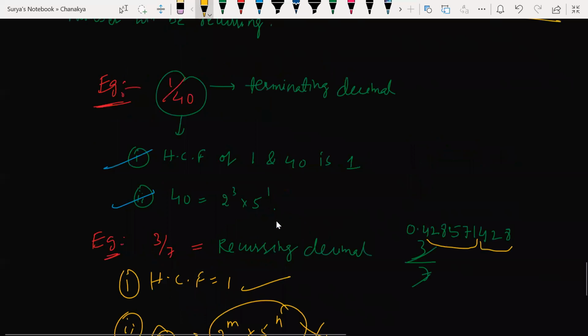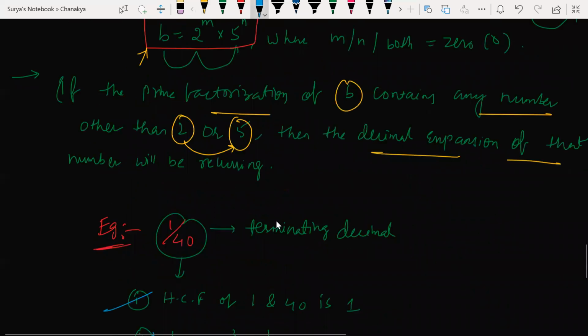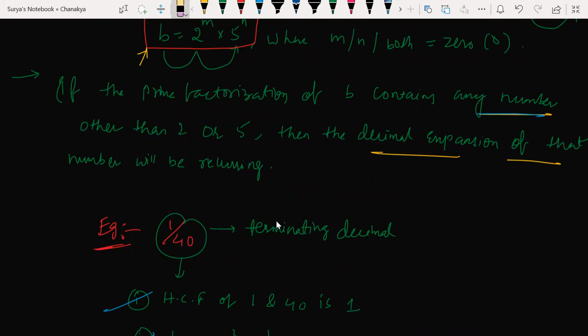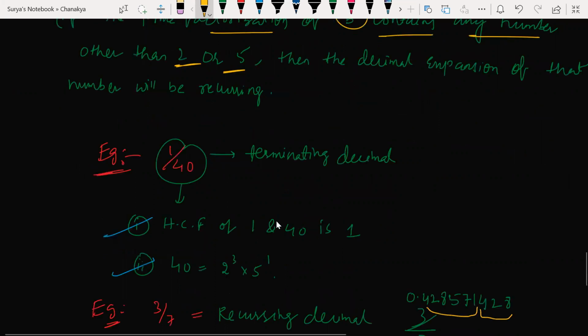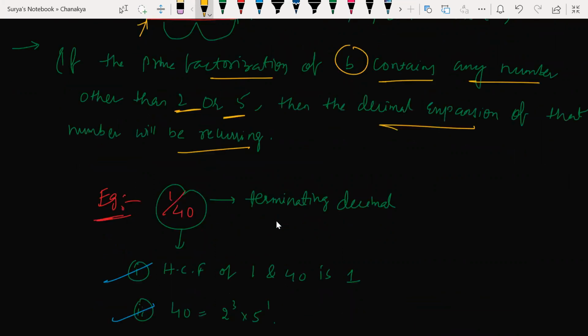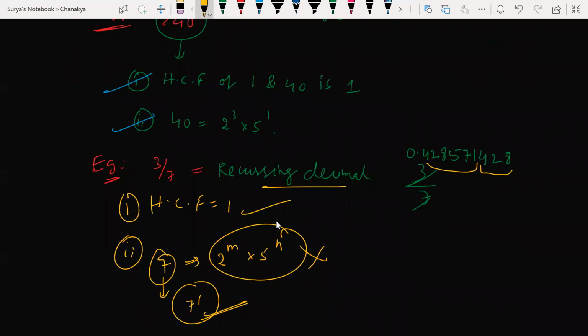So better look at this here. What was the second point? If the prime factorization of B contains any number other than 2 or 5, then the decimal expansion of that would be recurring. Look at this here. It is other than 2 and 5, so it is a recurring decimal. Correct? Understood my point? Understood or not? Yes, Harini.